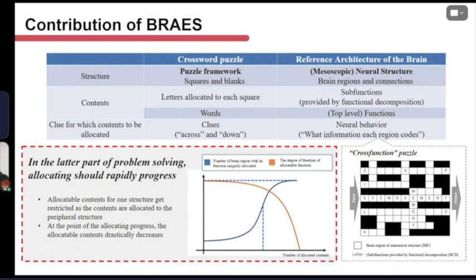We believe that broadly sharing the BRA data will contribute to the rapid elucidation of the computational functions of the entire brain. Like solving a crossword by accumulating BRA data, we can estimate the computational functions of unknown uniform circuits. This estimation becomes easier as more data is accumulated. In other words, the candidates for computational functions to be assigned become more limited. And at some theoretical point, the assignment of computational functions will proceed rapidly.